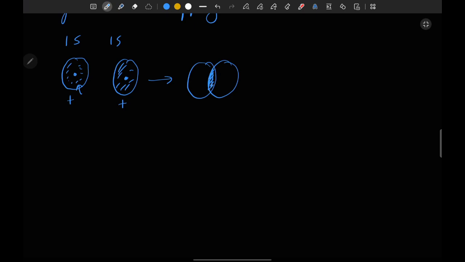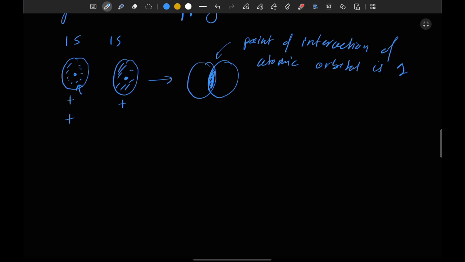Okay, so when plus and plus combine, then they will form a sigma bond. Why sigma? I will tell. Like here, the point of interaction of atomic orbitals is only one. So it will form sigma bond. And next thing is, if we have a sign function of positive and negative, then it is not going to form bond.